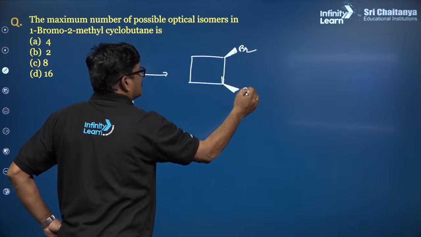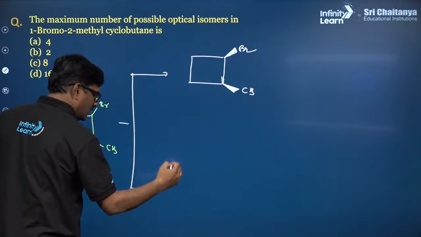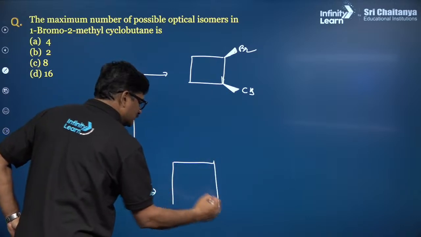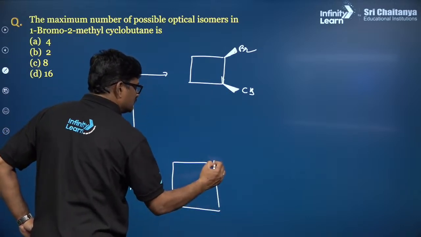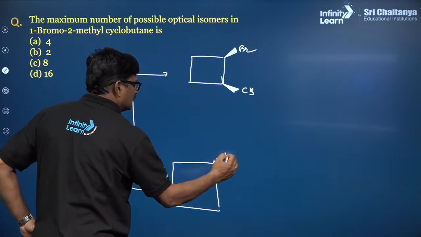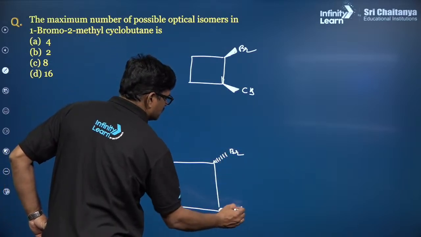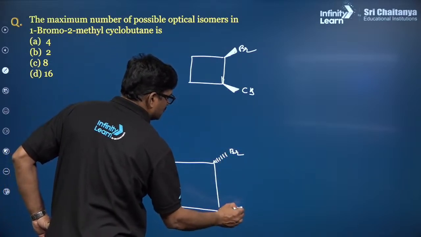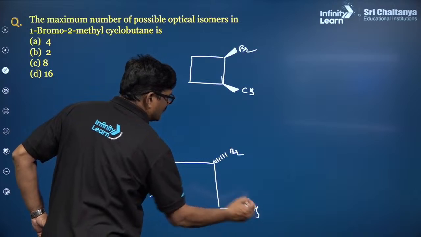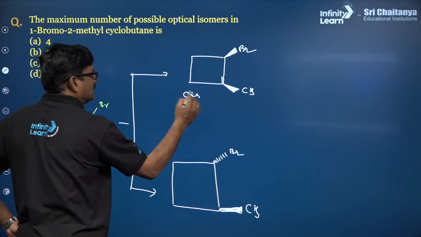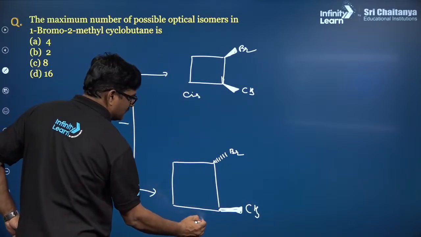Br and CH3. Now you can see, this is your cis and this is your trans.